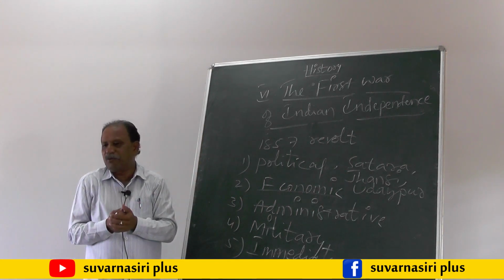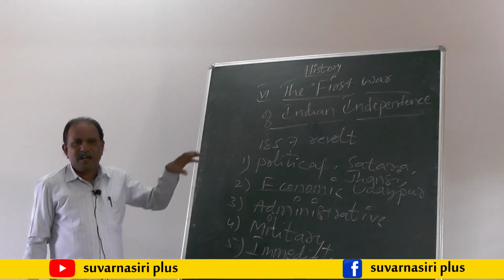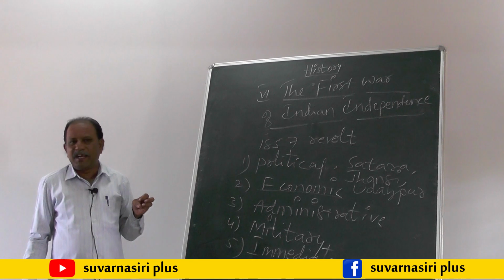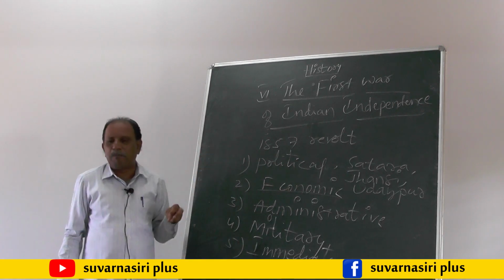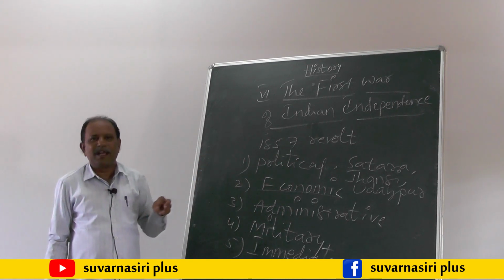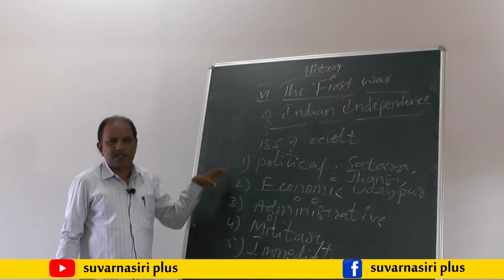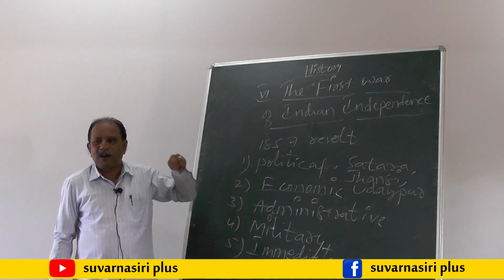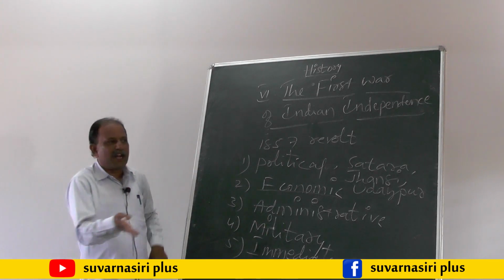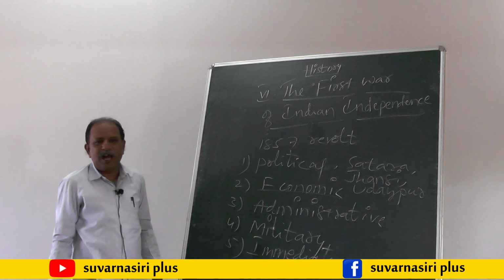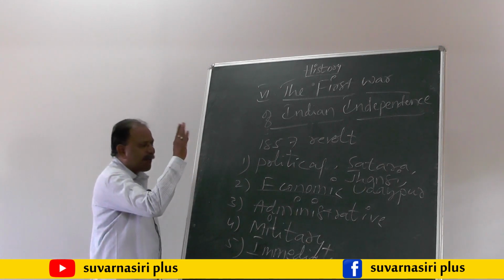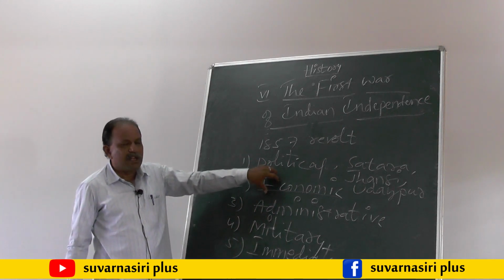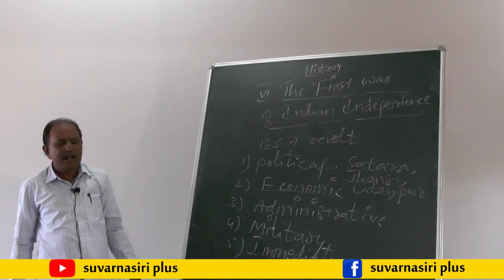The fourth point we have to write under economic reasons is that the Inam Commission, which already prevailed in India, was abolished by the British government. As a result, the Inam lands were stopped by the British government. As a result, the farmers were in deep trouble. That's why they also revolted against the British government. These are the four points we have to write as the important economic reasons for the 1857 revolt.